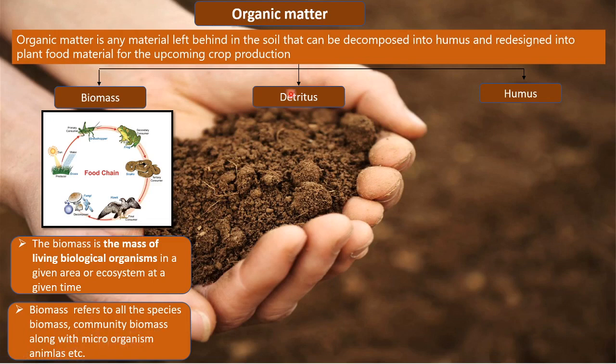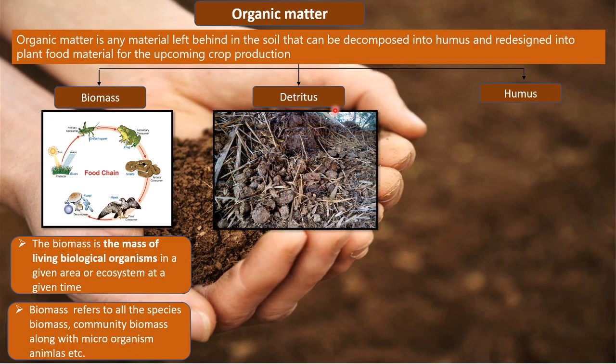Now let us look into what is detritus. Detritus, as you can see in the picture, it is all the dead remains of organisms, maybe the dead remains of plants, animals, insects.